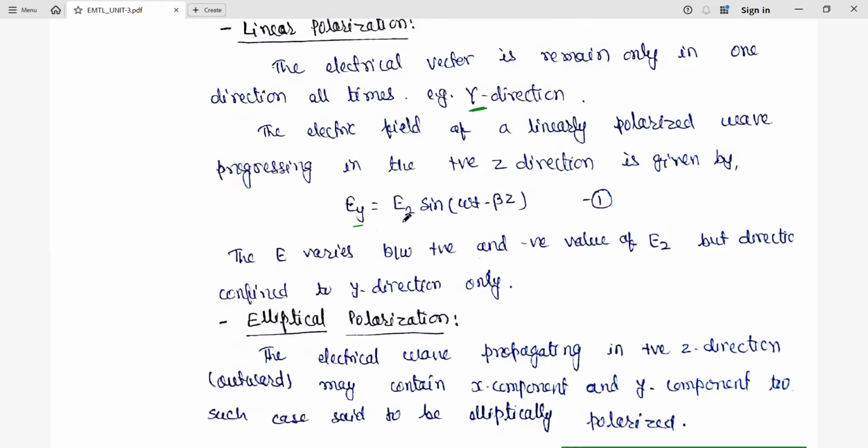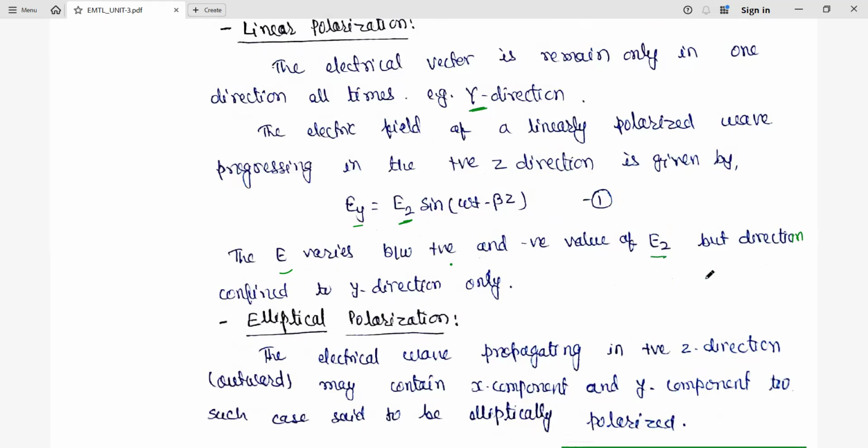E2 is the magnitude. We have seen that in linear polarization the electric field magnitude varies between the positive and negative value of E2, but the direction is confined to the y direction only.